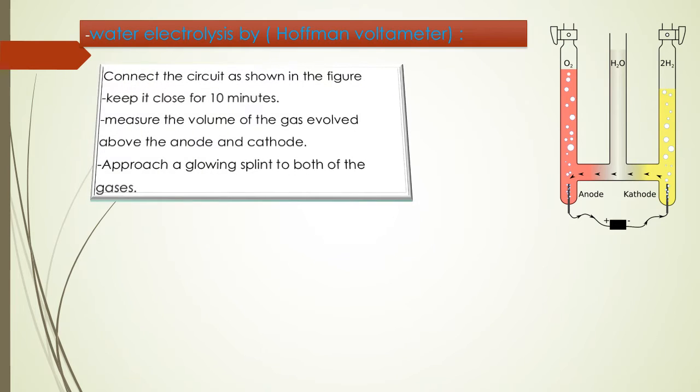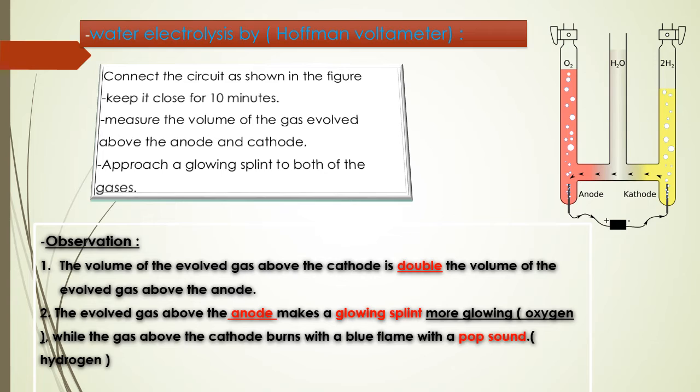When we approach a glowing splint, we notice that the gas evolved above the anode relights the glowing splint, so it's oxygen. And the gas that evolves above the cathode burns with a pop sound.